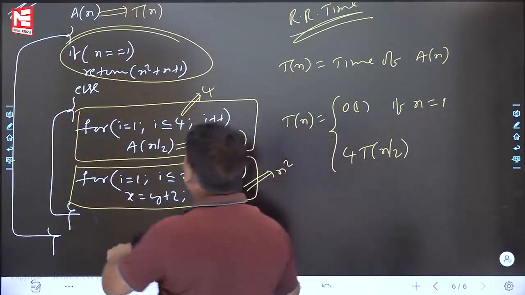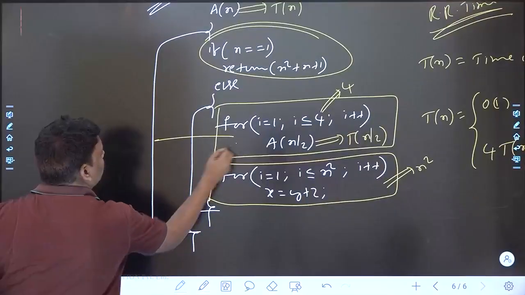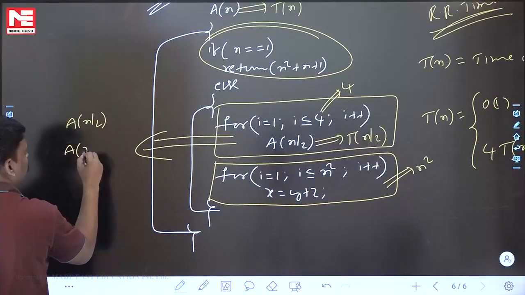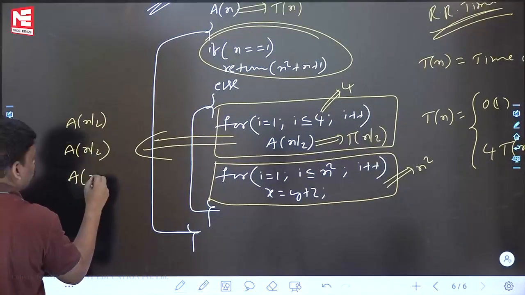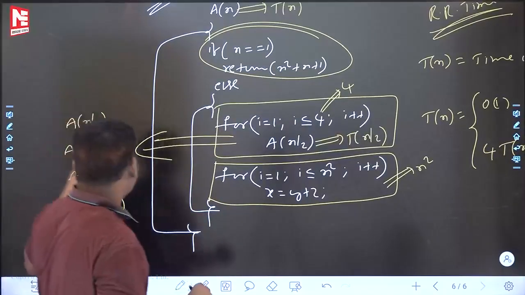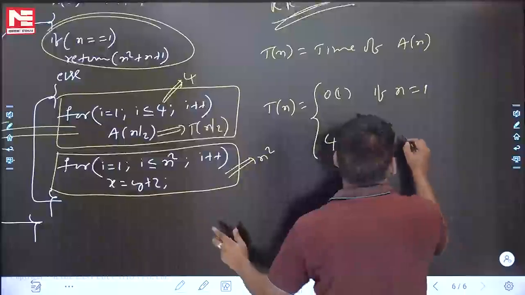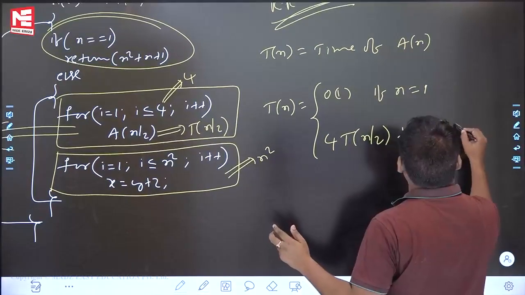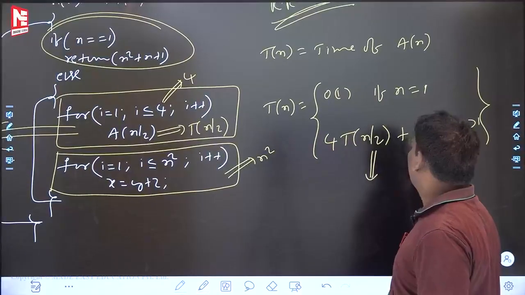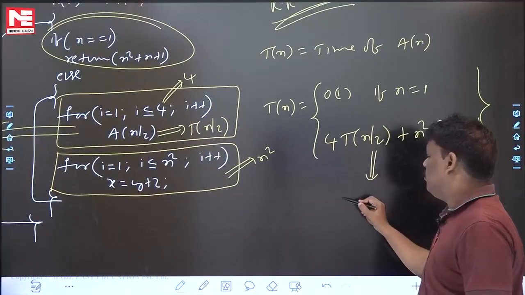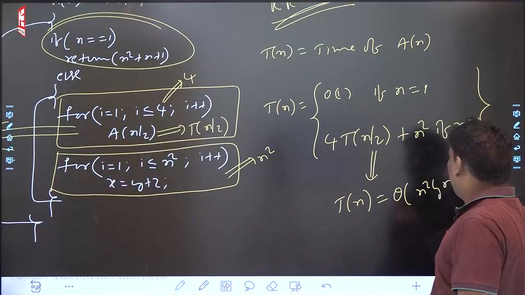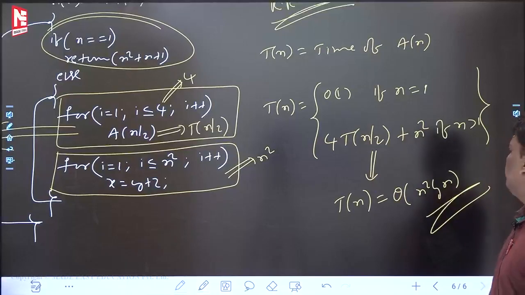Can you say what is another way of writing the same thing? They could write A(n/2) four times, but they don't want to waste their time, so they wrote it in a nice way using a loop. So the same four function calls are there: 4T(n/2) plus, what is the next one? n square, if n is greater than 1. If you solve this, 4T(n/2) plus n square, using the master theorem, T(n) is equal to theta of n square log n. To this problem, the answer is n square log n.